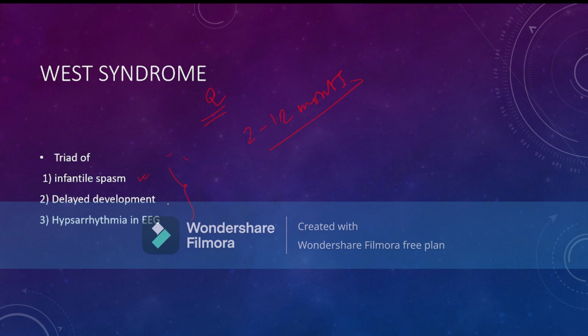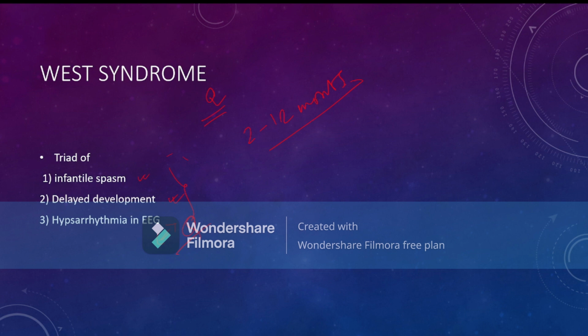The child has developmental delay, and also regression of the milestones. That means the child may be developmentally normal before the convulsions. When the convulsions start and the disease is taking an upward hand, then the child has regression of the milestones. And when we do the EEG, we find that there is hypsarrhythmia on the EEG.